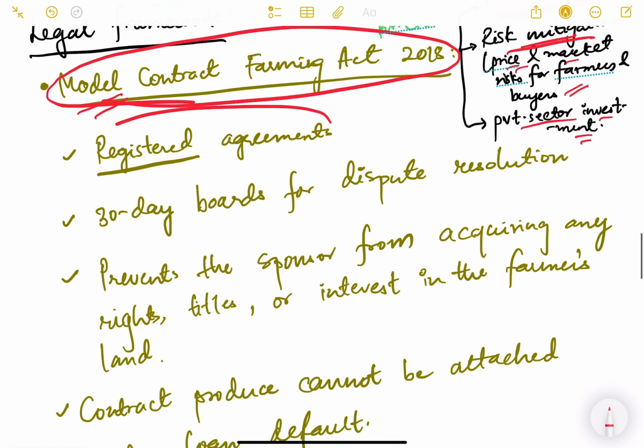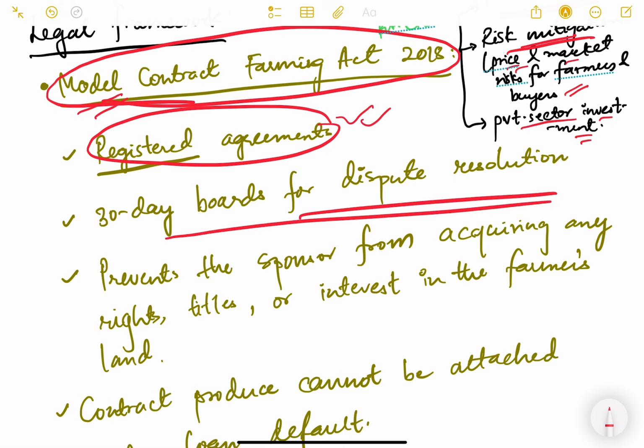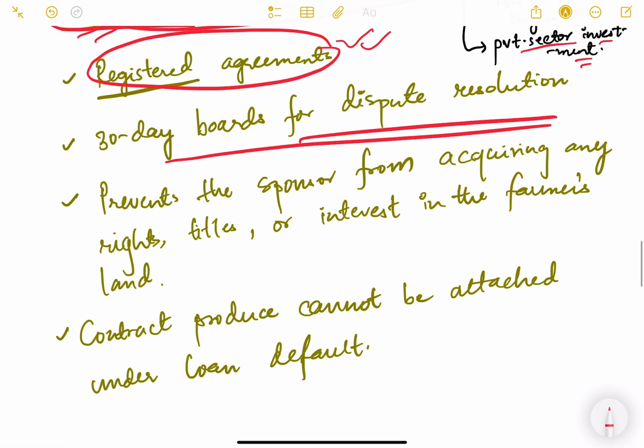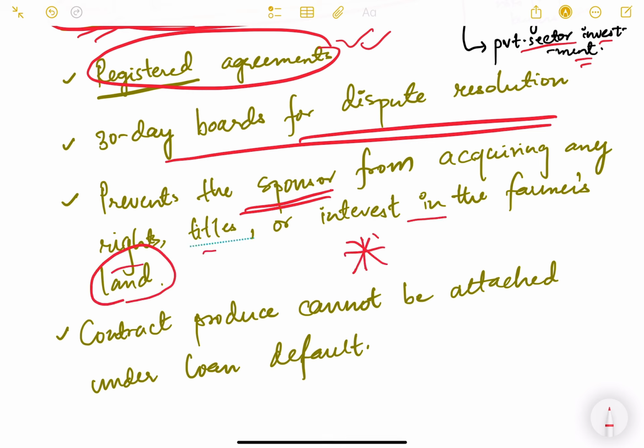These are registered agreements, so they have a legal force also. There are boards for dispute resolution, so if there is any dispute between these farmers and the company, there is a dispute resolution mechanism. It prevents the sponsor, meaning the company, from acquiring any rights, title, or interest of the farmer's land. So the company does not become owner of the land. It only has the right, as per the agreement, to the produce or the yield that comes.